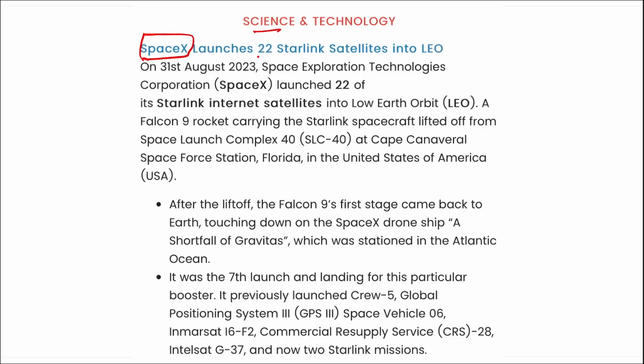Next is science and tech. Recently, SpaceX has launched 22 Starlink satellites into low Earth orbit. I repeat, it is SpaceX. They have launched 22 Starlink internet satellites into low Earth orbit.